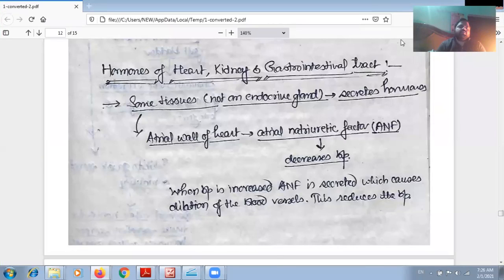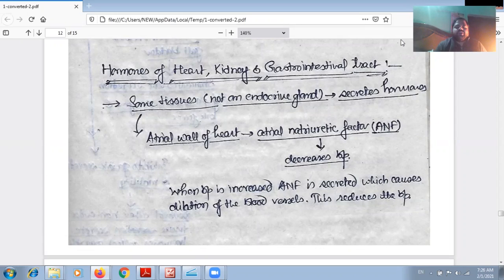Now we'll see the hormones secreted by some organs. The hormones of the heart, kidney, and gastrointestinal tract we'll study here. Some tissues which are generally not endocrine glands also secrete hormones. So we will see one by one here.